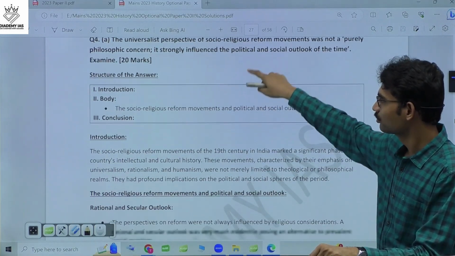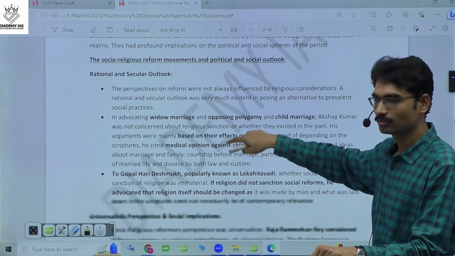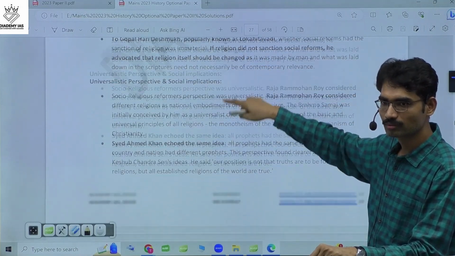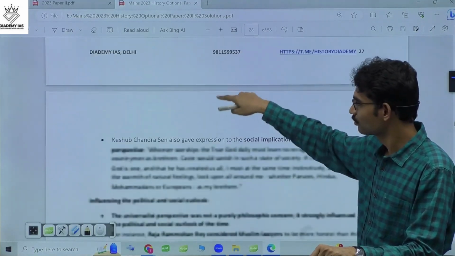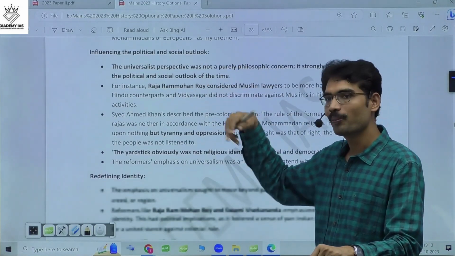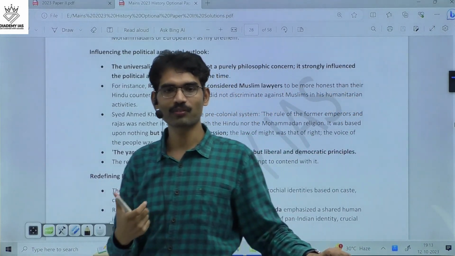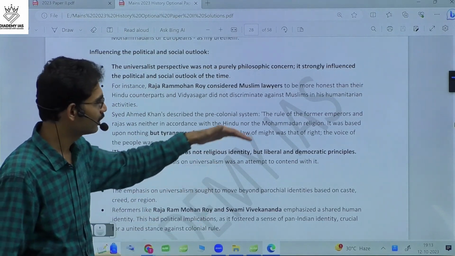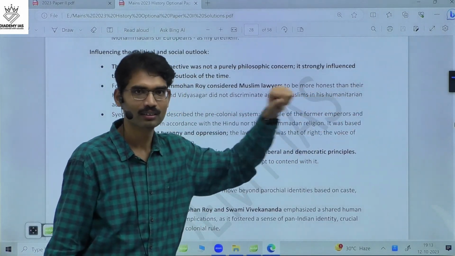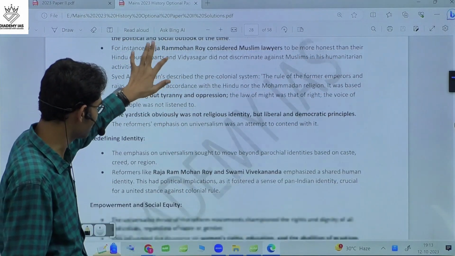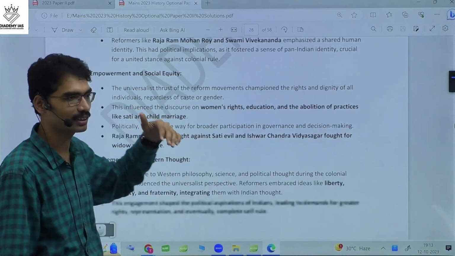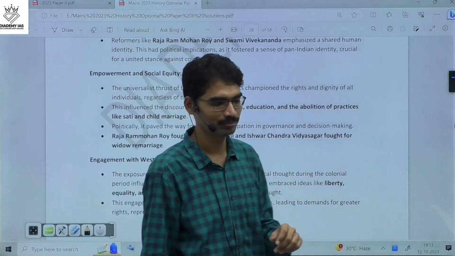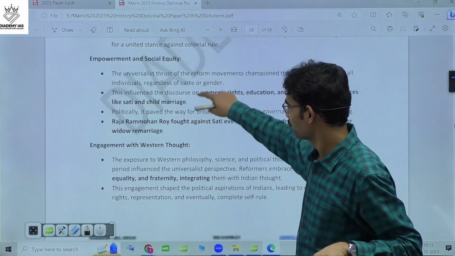Sir, can we say that social reform movements laid the foundation for the revolts? Movements, you can say. Instead of revolts, movements: the nationalism concept, and they established nationalist consciousness before the rise of pan-India nationalism. And this one.